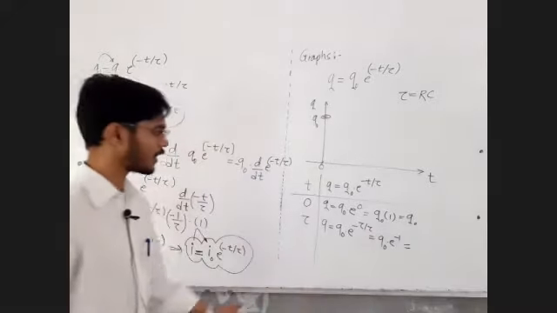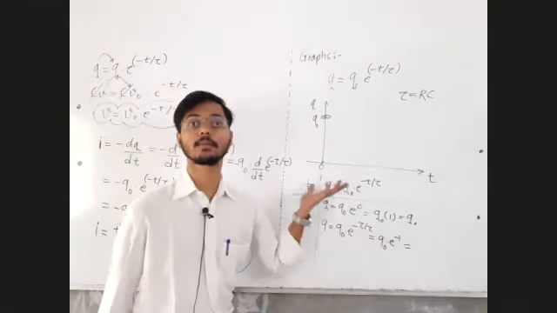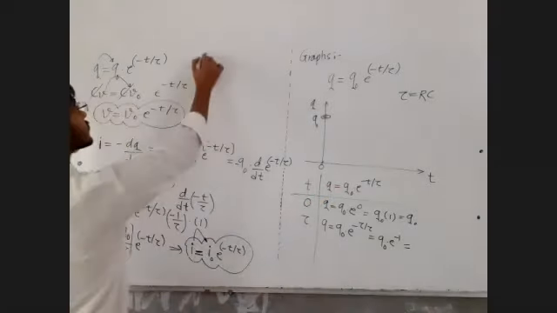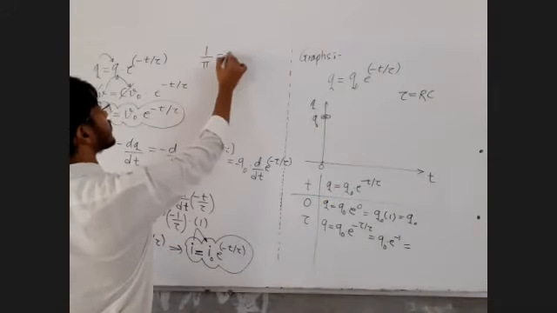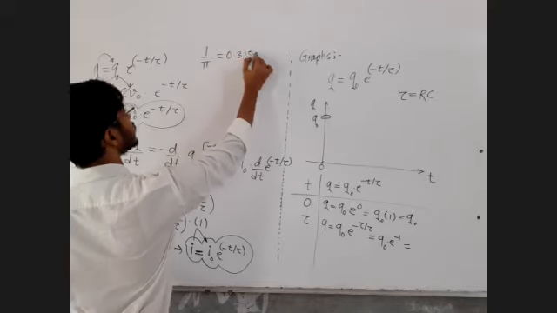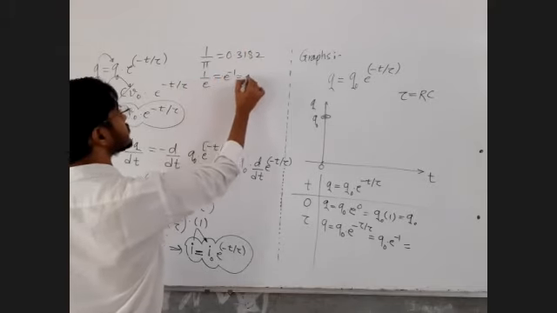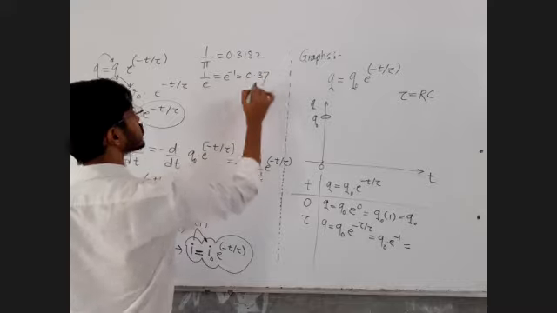Now you already know what is e raised to minus 1, 1 upon e, all these things we have already figured out, right? What is the value of 1 upon pi? 0.3182. And 1 upon e, that is e raised to minus 1, is equal to what? 0.37. Yes or no, reply in the chat box.